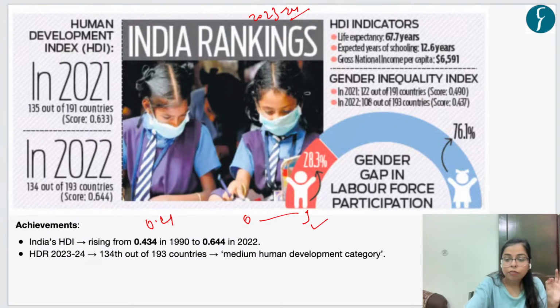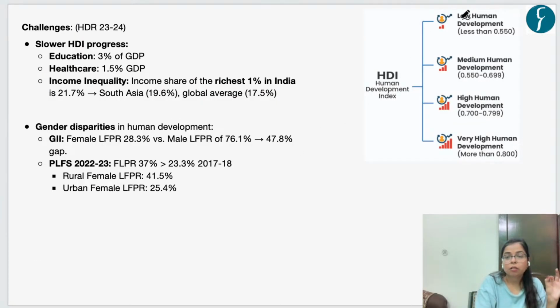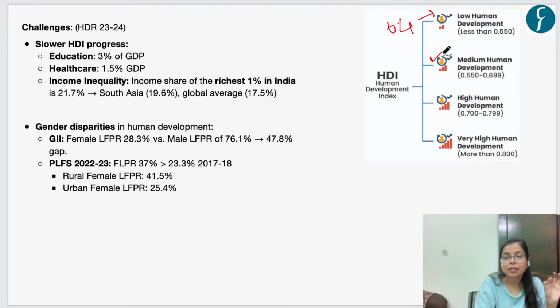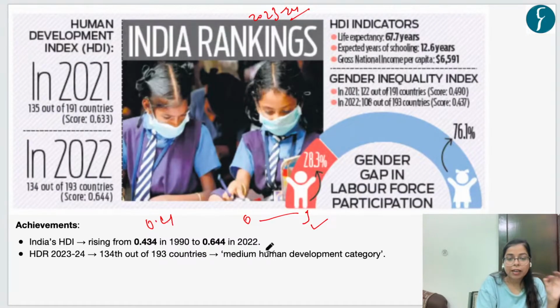There are four classifications in this scale. If the score is less than 0.5, the country has low human development. So earlier in 1990, India was placed here, and now, following these 30 years, India's score is 0.64 in the year 2022, and we are placed in the second category, which is medium human development country. Still, we have a long way to go, right? So this is the first thing which was highlighted here.